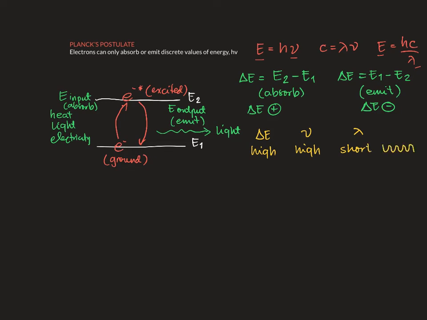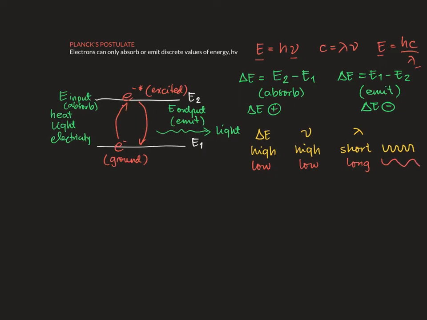On the other hand, if the energy is low, we expect the frequency to be low and the lambda to be long. And there you go.